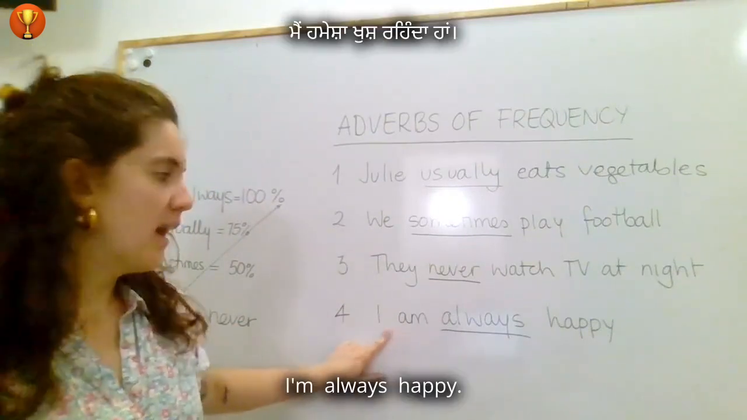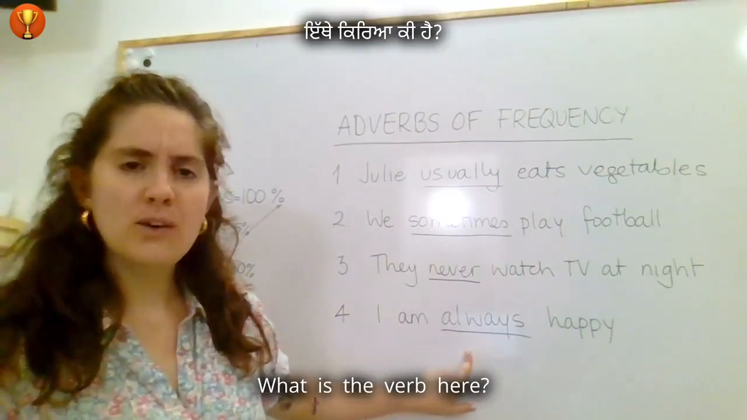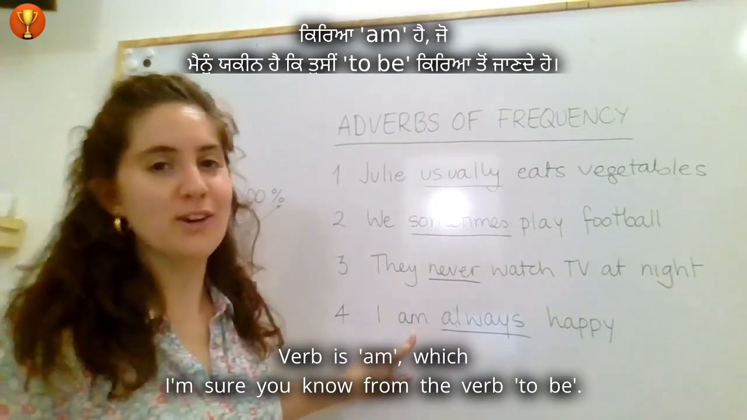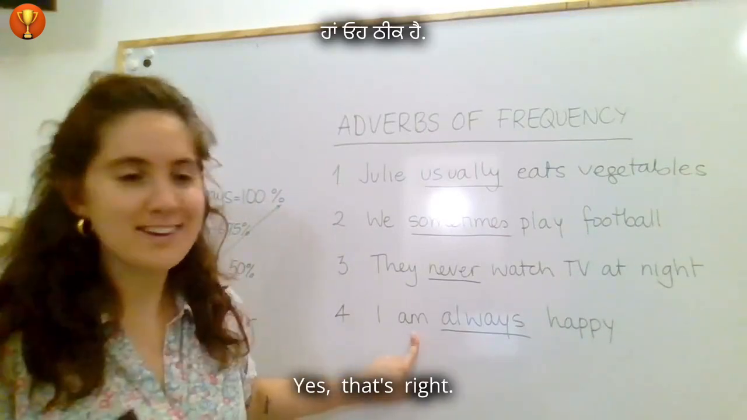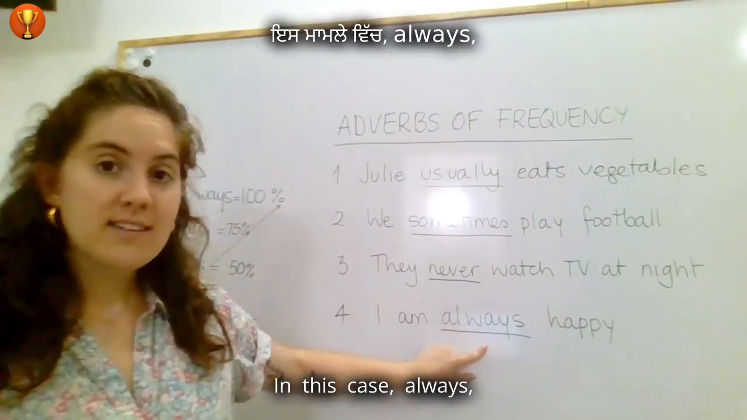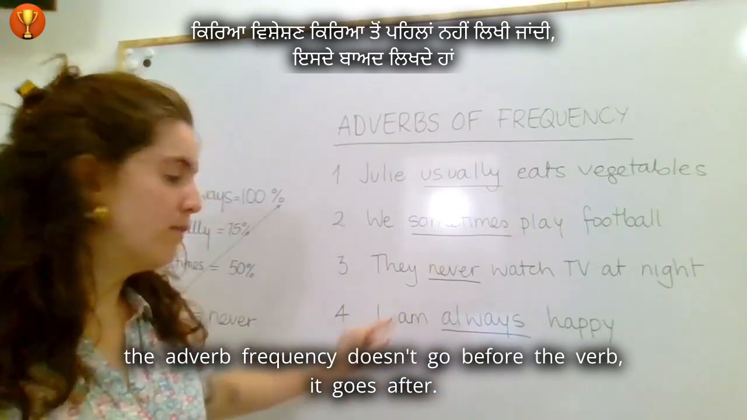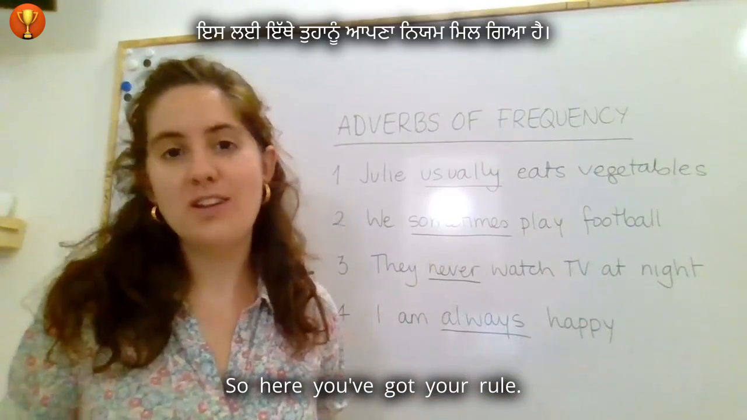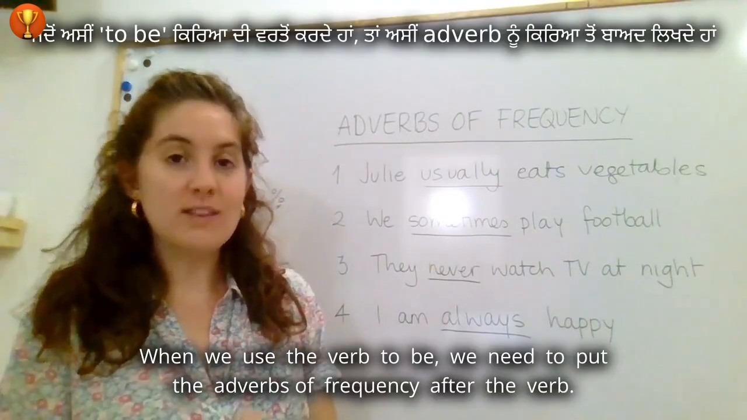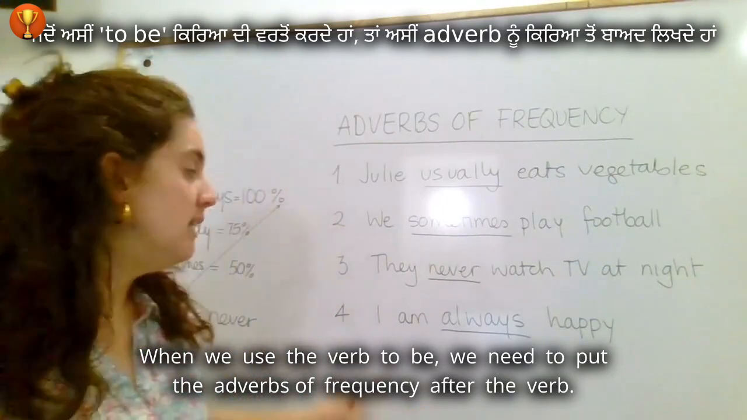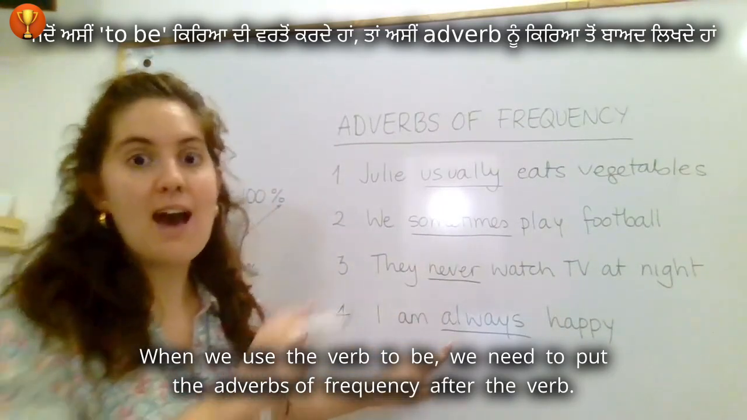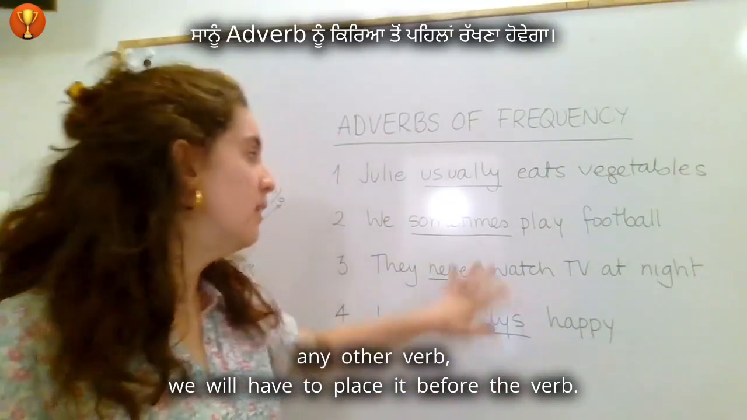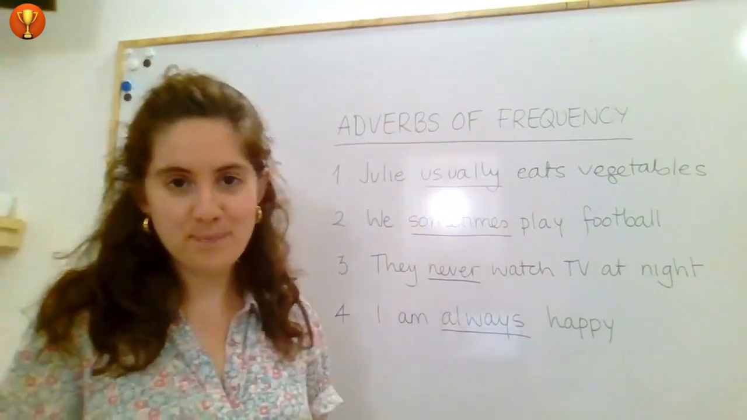What about this one? I am always happy. What is the verb here? The verb is am, which I'm sure you know from the verb to be. Yes, that's right. In this case, always, the adverb of frequency doesn't go before the verb, it goes after. So here you've got your rule. When we use the verb to be, we need to put the adverb of frequency after the verb. But if we use any other verb, we will have to place it before the verb.